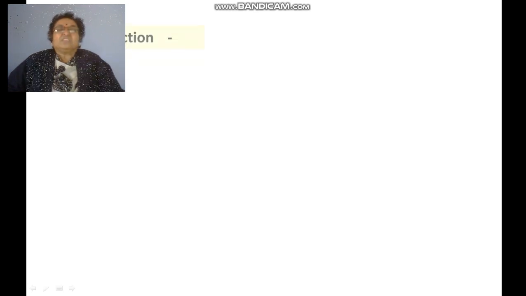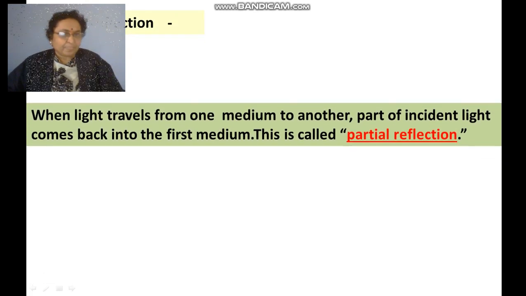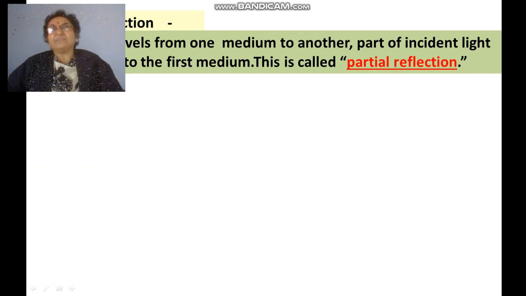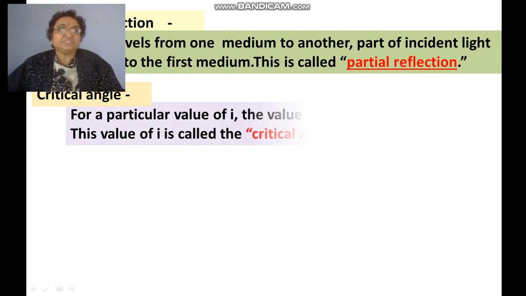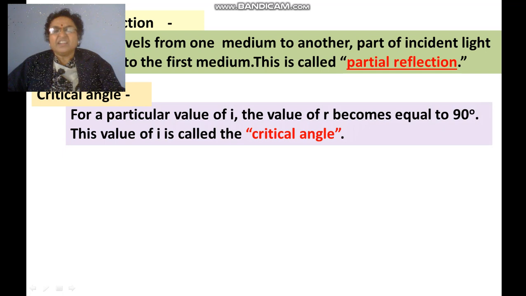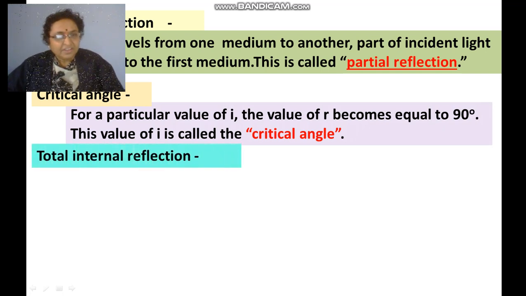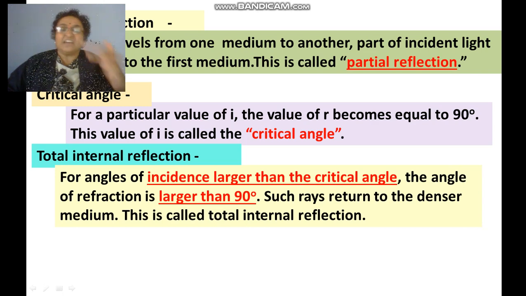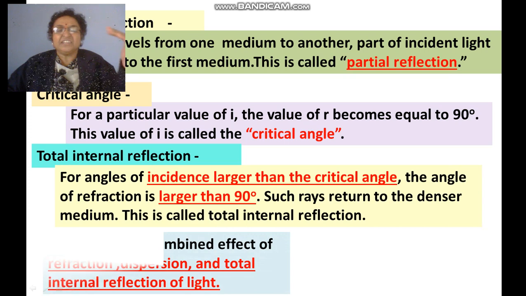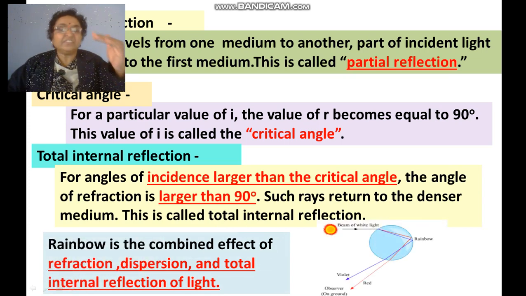Now, partial reflection. When light travels from one medium to another, part of it comes back into the first one. That is partial reflection, meaning no total reflection takes place. Critical angle means the angle of incidence for which the value of r becomes 90 degrees, and total internal reflection means i is greater than the critical angle.